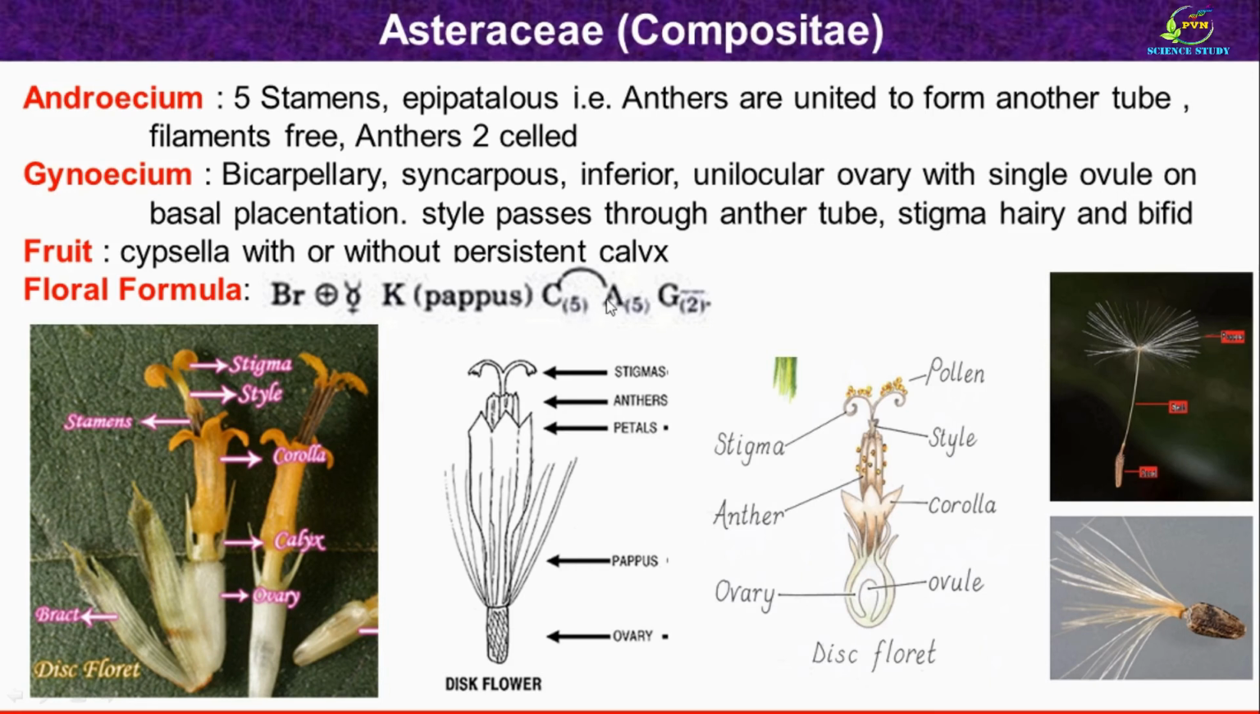Then androecium consists of 5 stamens which are united forming the anther tube. Here anthers are attached to the corolla and described as epipetalous. Then regarding gynoecium, gynoecium is bicarpellary. So here it is denoted by the number 2 and it is in bracket, which shows that it is syncarpous. Here a line is over the top of the gynoecium, which means that the ovary is inferior.